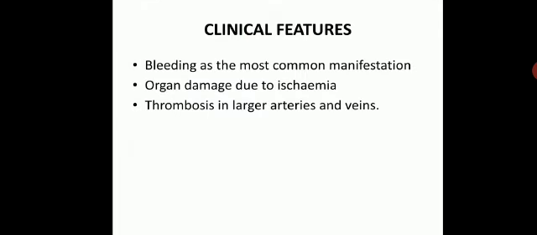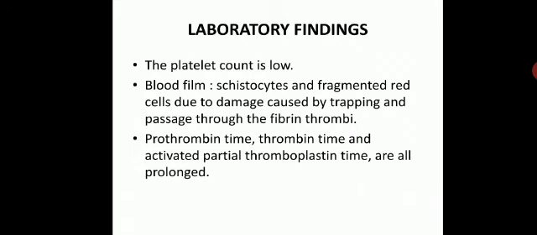Clinically, bleeding is the most common manifestation. Organ damage can occur due to ischemia, and there will be thrombosis in larger arteries and veins. In laboratory findings, the platelet count is low. The peripheral blood smear will show schistocytes and fragmented red cells due to damage caused by trapping and passage through the fibrin thrombi which are present in the vessels.